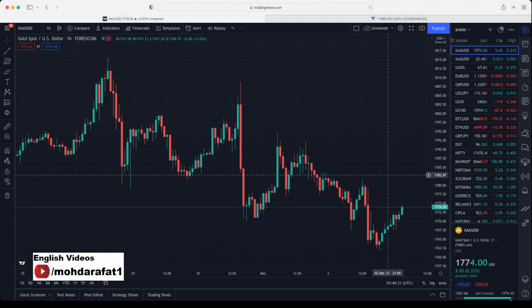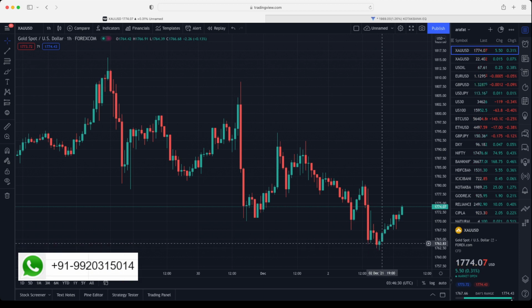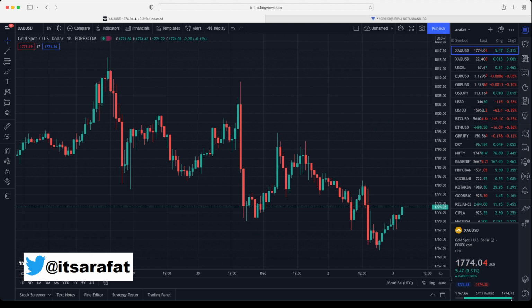This is gold hourly chart. Yesterday it broke $68, which was our support yesterday. That is $68. It went up to $61 and now finally bouncing back and testing $75.